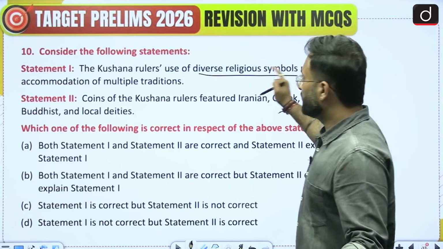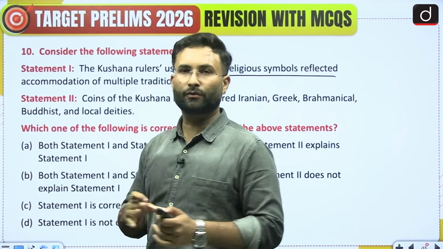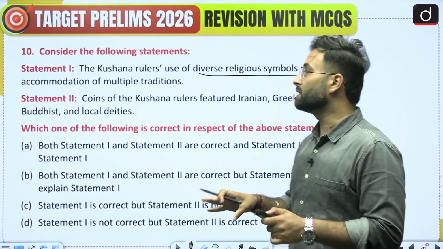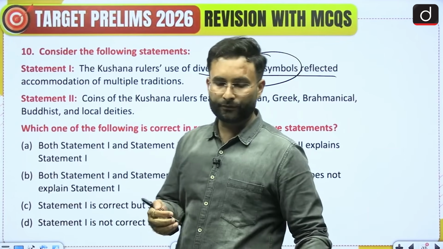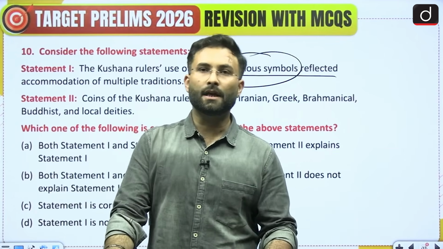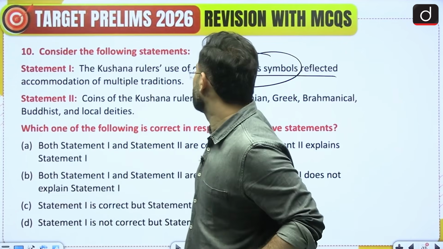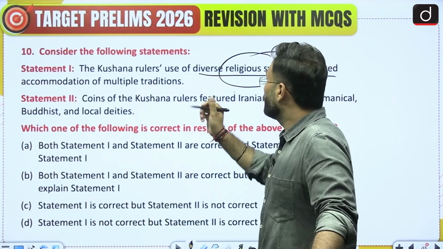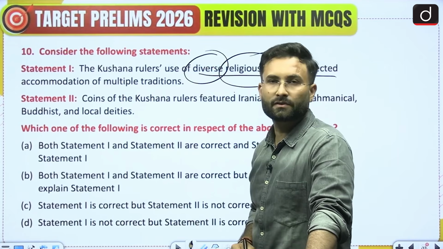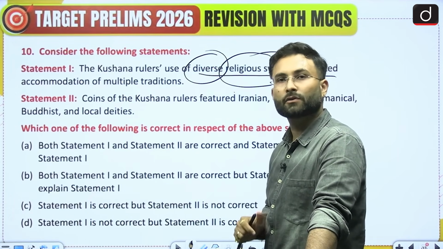When we talk about the Kushana rulers, they came up with coins and there were various kinds of gods on the coins. Why did they go for religious symbols? Because they knew that if they wanted to rule an area, they needed religious sanction. For that they used such coins wherein religious figures were included. Now you will see that diverse religious figures were included because the land where they were trying to rule was diverse in nature.